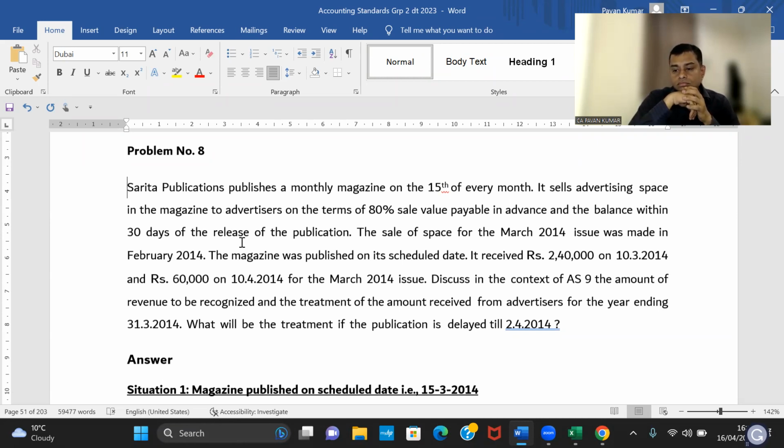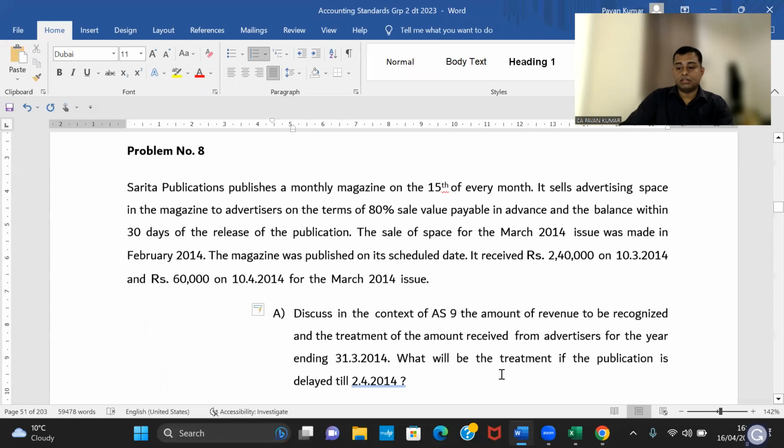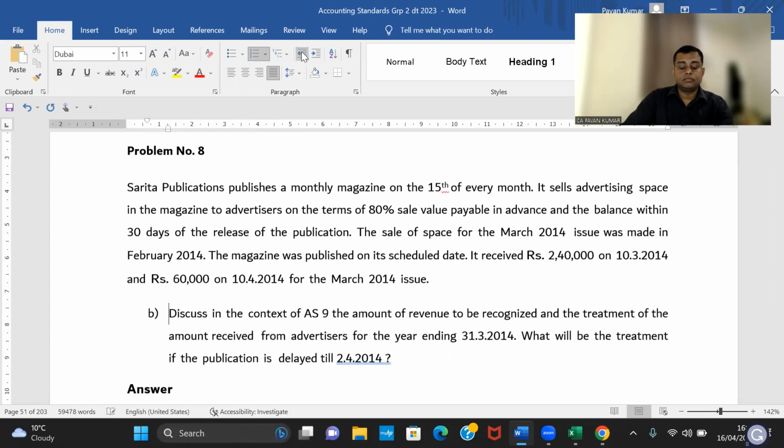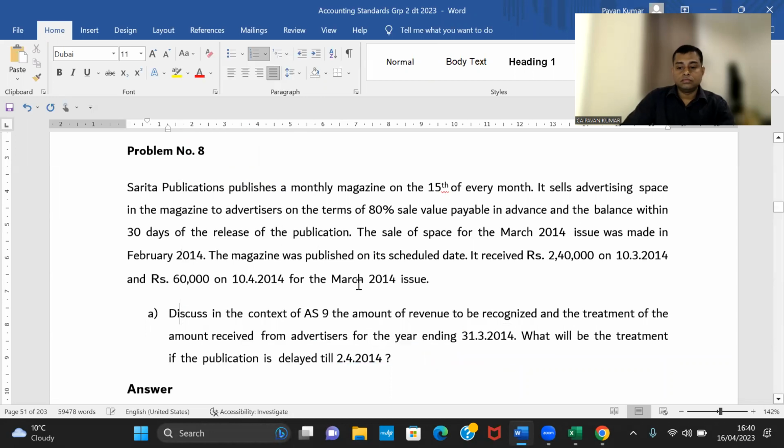Discuss in the context of AS9 the amount of revenue to be recognized and the treatment of amount received from advertisers for the year ending 31/3/2014. What will be the treatment if the publication is delayed till 2nd April 2014? Now, this is one part of the question, and this is the second part.